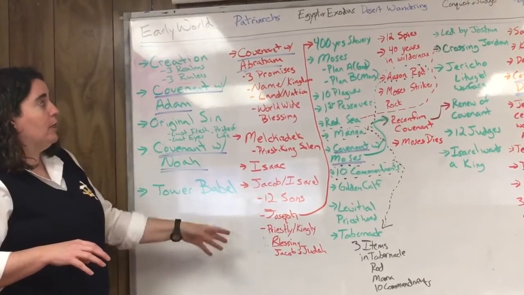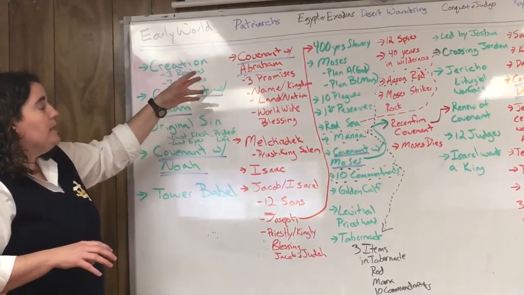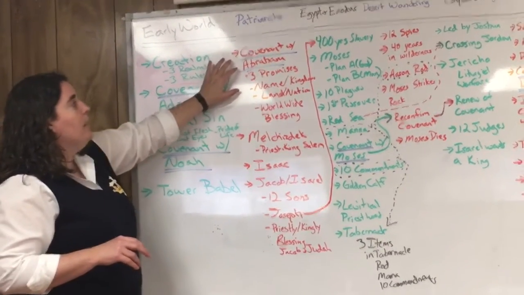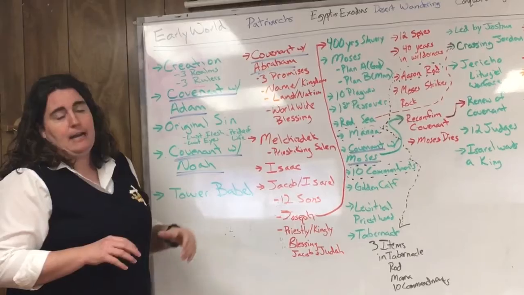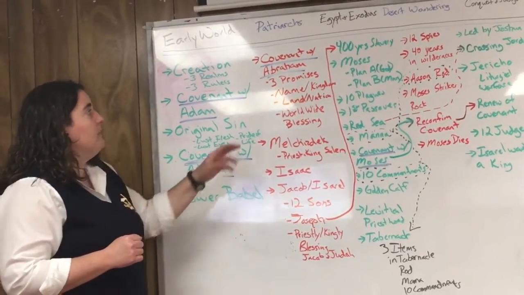From the Tower of Babel, we leave that part and we go into the patriarchs period, and this is the remaining book of Genesis that we read about the patriarchs period. And so we begin with the patriarchs period, looking at the covenant made with Abraham. And so this is our 3rd covenant now in salvation history.